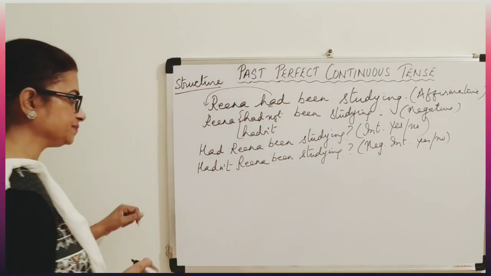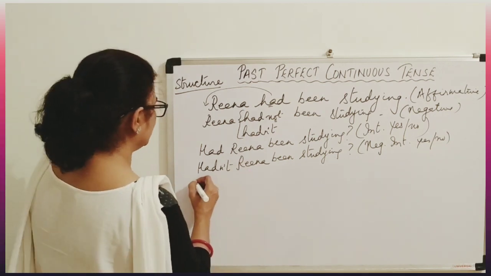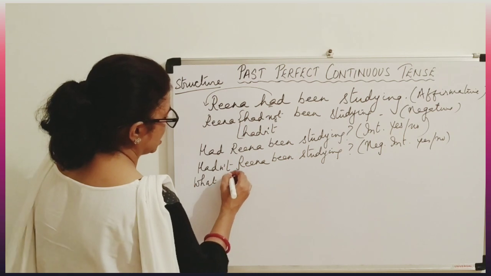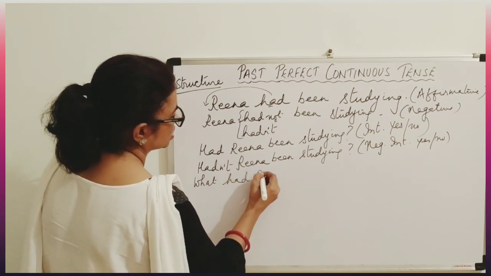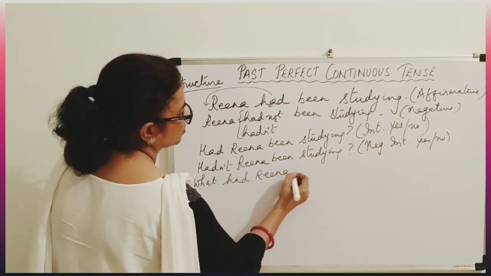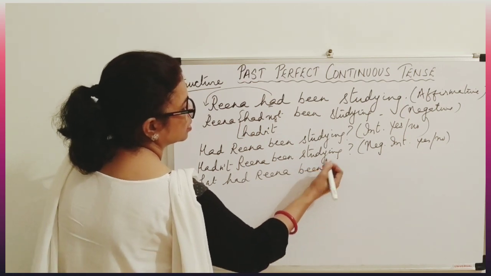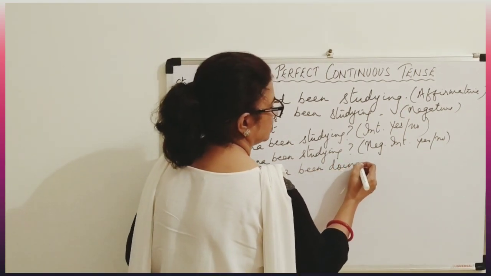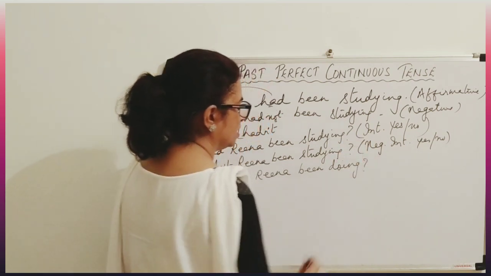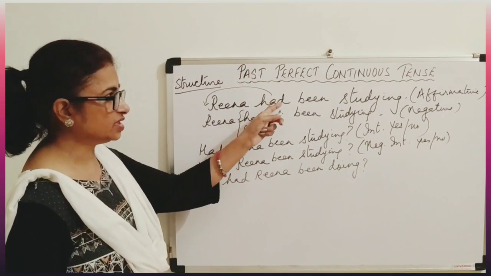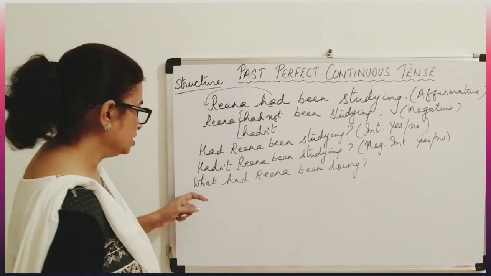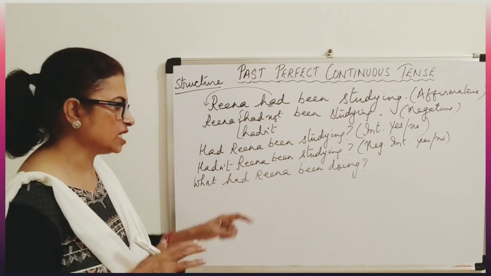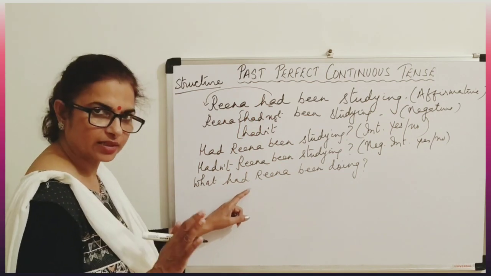Now WH question. So in WH question, obviously we have to ask. So what had Reena been doing? Ask this question, see whether this answer is coming or not. What had Reena been doing? Reena had been studying. Yes, the answer is correct. That means this question is correct.